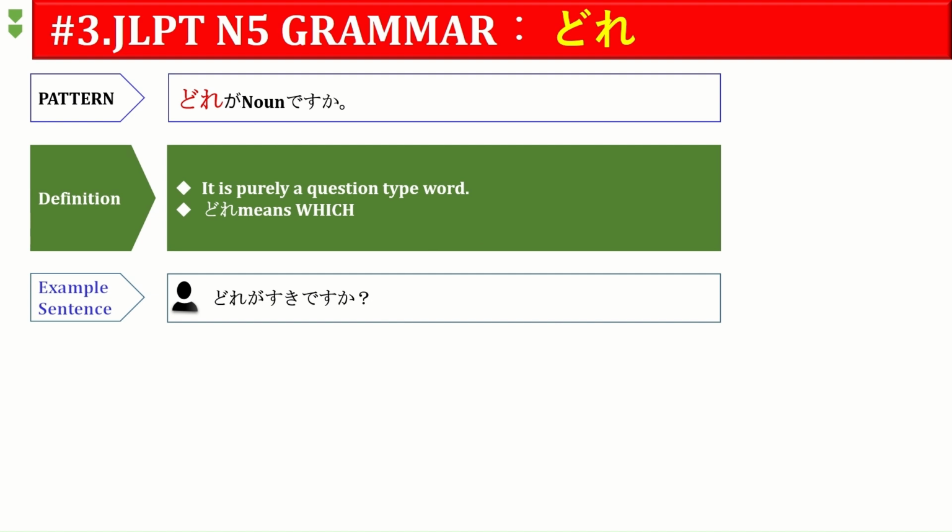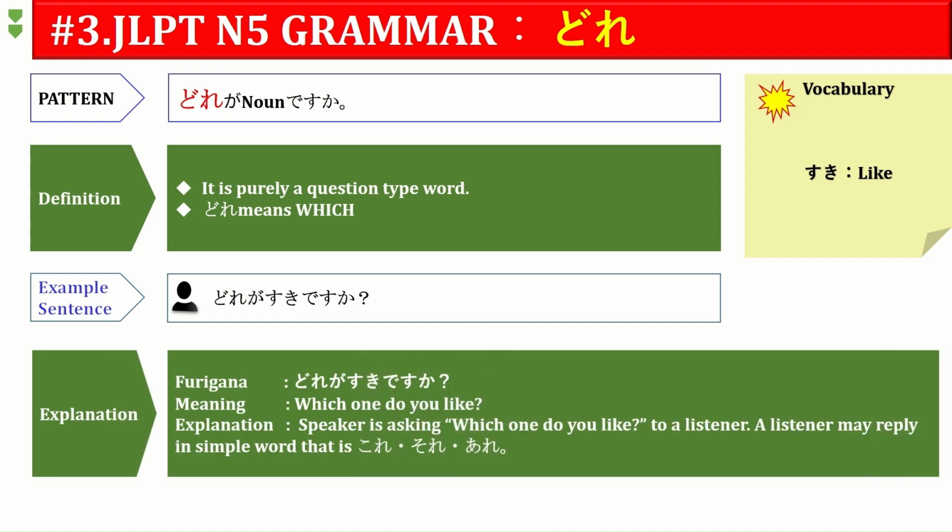Dore ga suki desu ka? Dore ga suki desu ka? Look into the vocabulary. Suki means like. So, a person or the speaker is asking, which one do you like, to listener. A listener may reply in a simple word using kore, sore, are. For example, imagine a situation. If a speaker is trying to ask dore ga suki desu ka, then a listener can reply kore ga suki desu, or sore ga suki desu, or are ga suki desu.